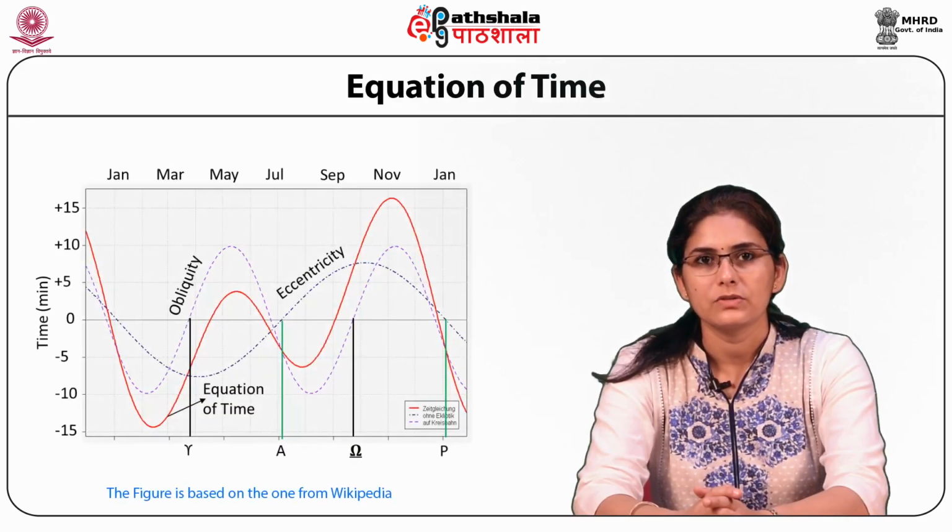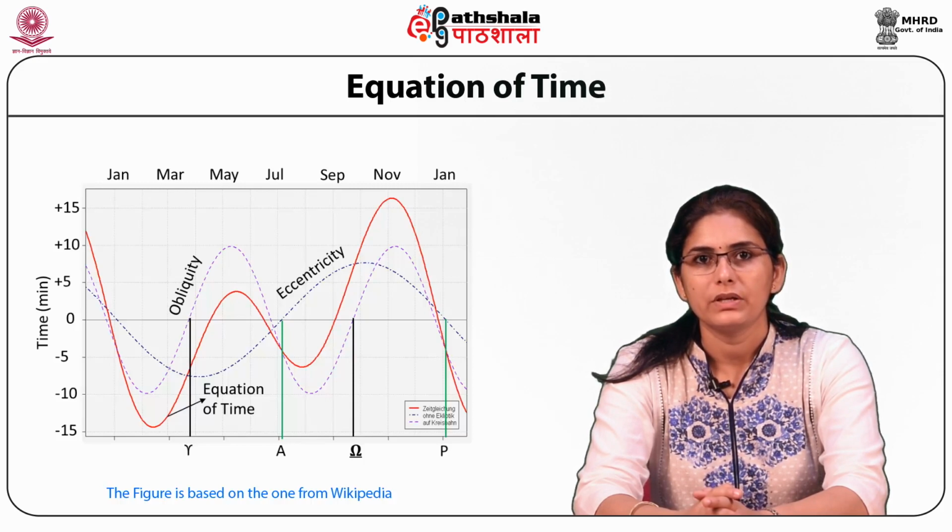The difference between mean solar time and the actual solar time is called the equation of time. The equation of time is shown by the red line. The two factors contributing to it are the eccentricity of the Earth's orbit, which is a dot-dashed curve, and the obliquity of the ecliptic plane to the equatorial plane, shown as a dashed curve. In the picture are also shown the vernal and the autumn equinoxes, where the effect of obliquity is zero. Therefore, at these 2 points, the ecliptic is parallel to Earth's equator.